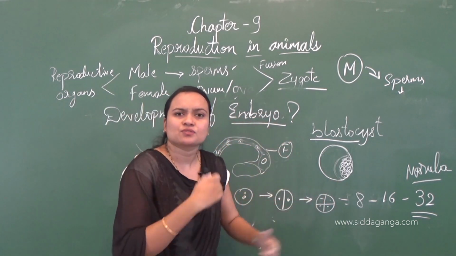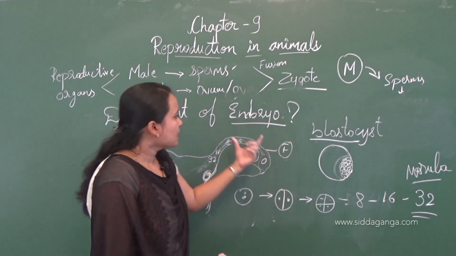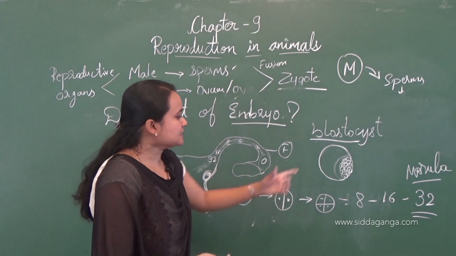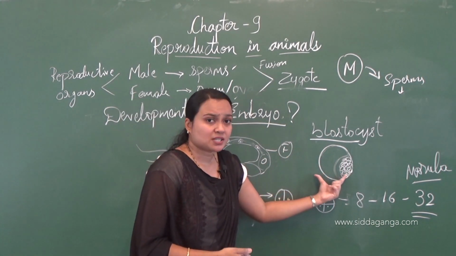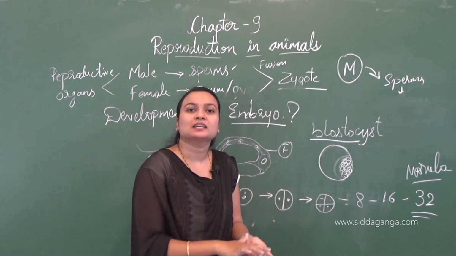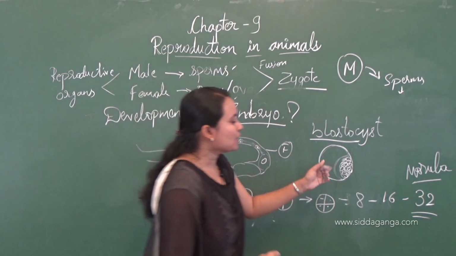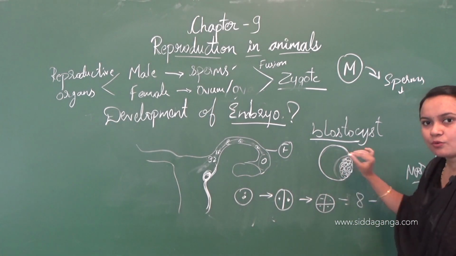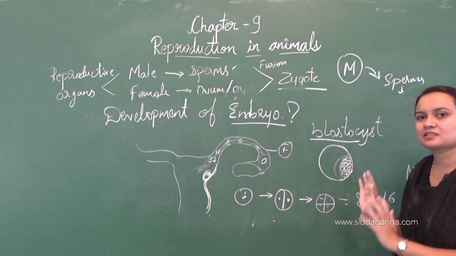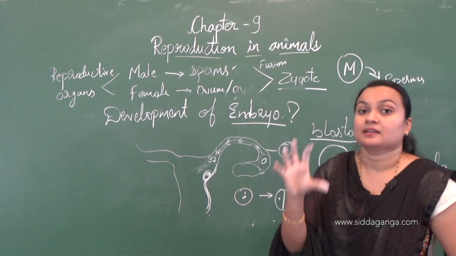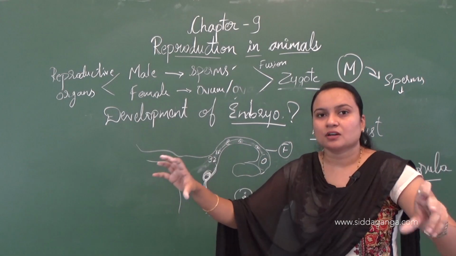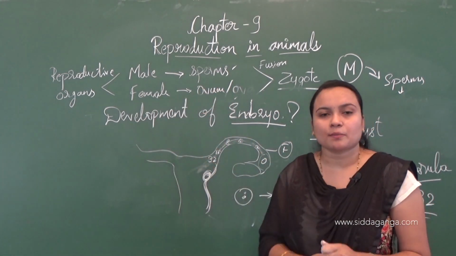Again here cell division will take place, and the embryo will lead to the development of the fetus. That means the cells which are present in the blastocyst will differentiate. For example, here it is a group of cells, and this group of cells must differ to develop into different types of organs.